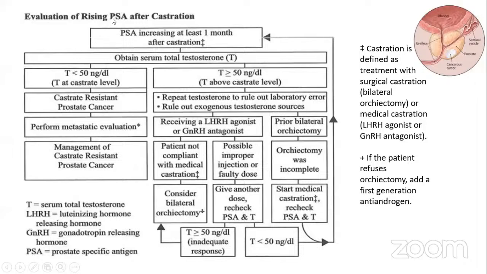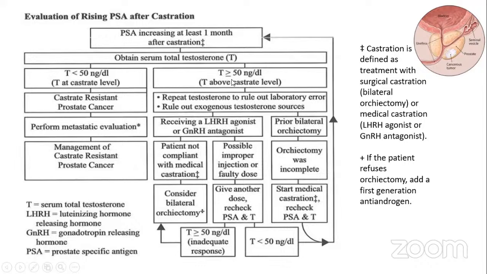This is the evaluation of rising PSA after castration. PSA increasing at least 1 month after castration, obtain serum total testosterone. Testosterone less than 50 nanogram per deciliter means castration-resistant prostate cancer: perform metastatic evaluation, management of castration-resistant prostate cancer.